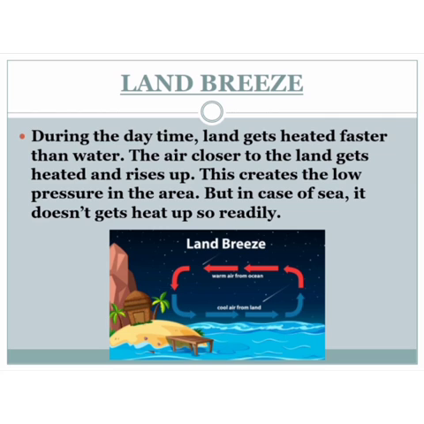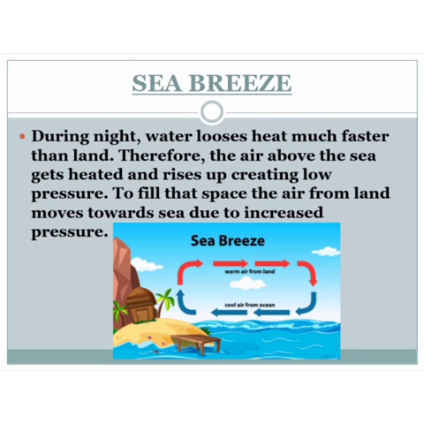But in case of sea, it doesn't heat up so readily because land gets heated faster than the sea. In the picture you can see warm air coming from the ocean and cool air going from the land. This is the land breeze. Coming to sea breeze, during night water loses heat much faster than the land, the opposite now.